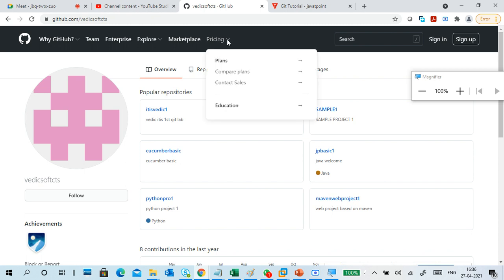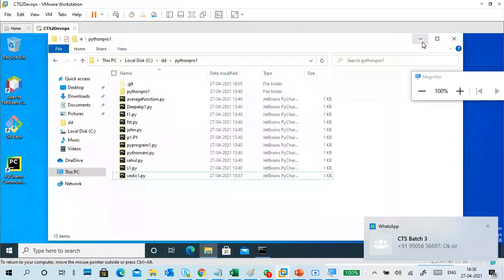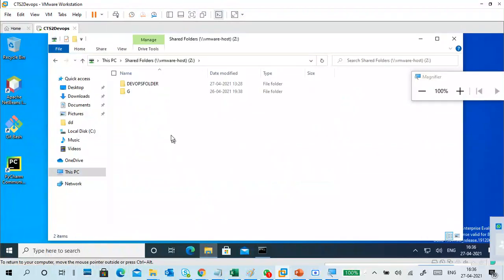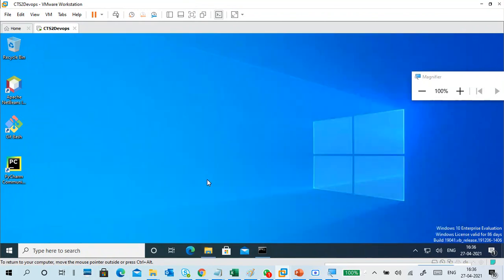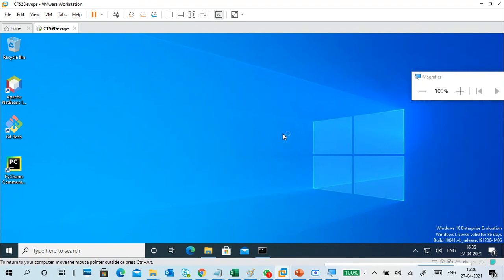In this one there is also pricing, you can go for a paid plan, we'll see that. First, I want to install a browser. I'm installing the Google Chrome browser, because I already have Edge. I can use Edge, but I like Google Chrome only. I double click on it. It will take time to install.